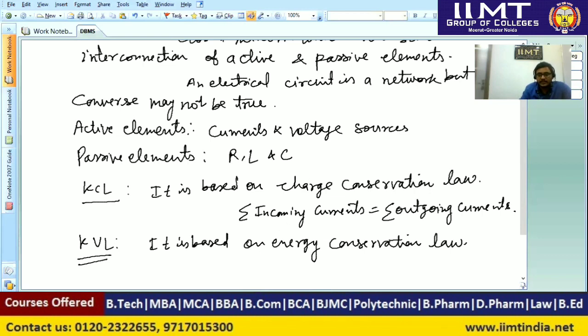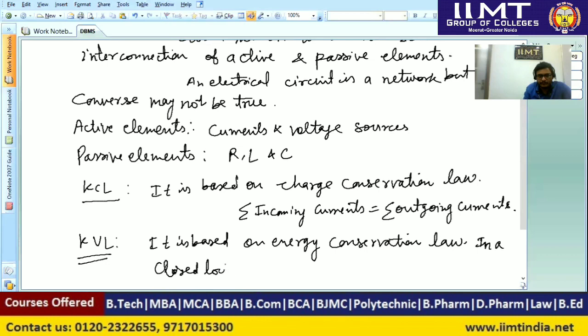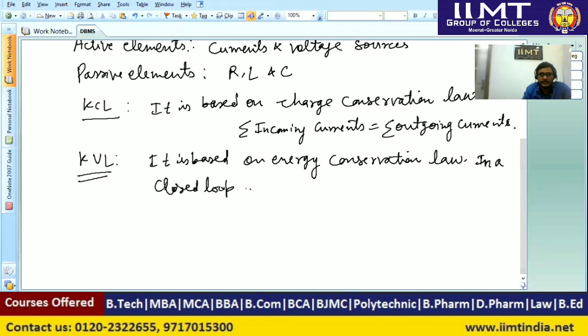So what we can say is that in a closed loop, the algebraic sum of all the voltages will be zero.